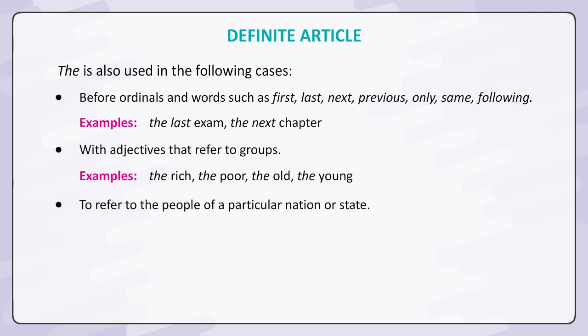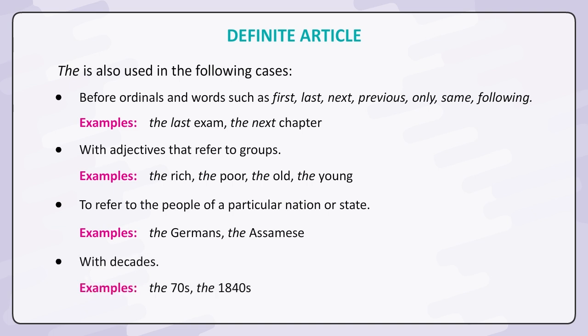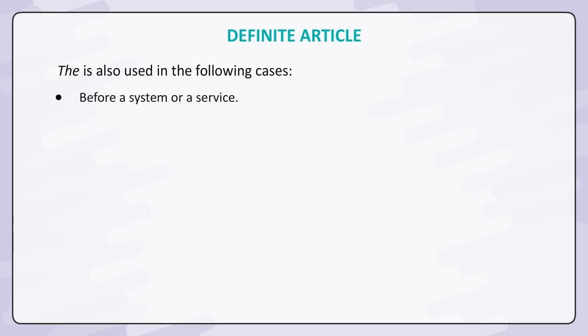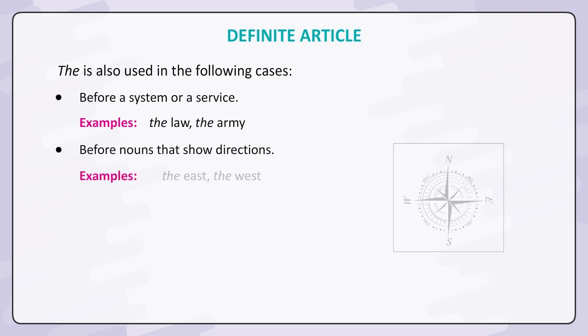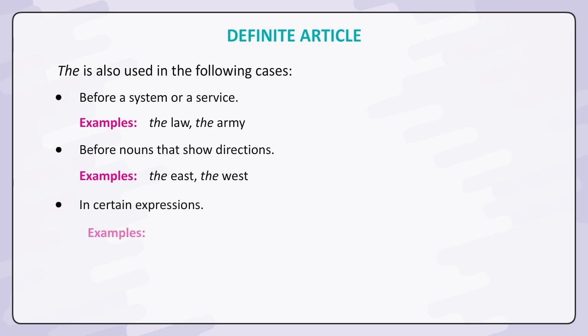To refer to the people of a particular nation or state. Examples: the Germans, the Assamese. With decades. Examples: the 70s, the 1840s. Before a system or a service. Examples: the law, the army. Before nouns that show directions. Examples: the east, the west. In certain expressions. Examples: in the evening, to speak the truth.